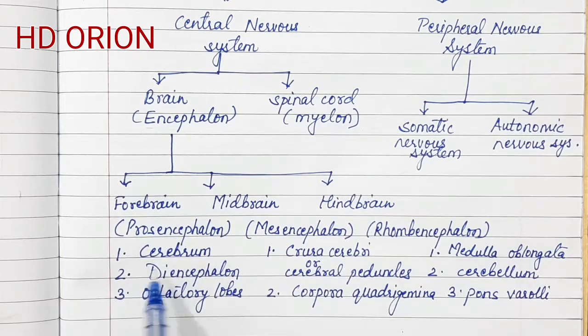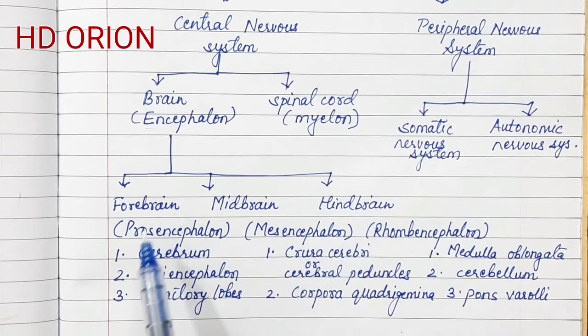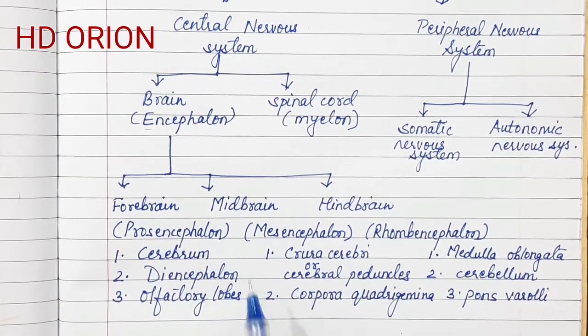In my upcoming video, I will be explaining each part and the functions also of forebrain, midbrain and hindbrain. So these are the subdivisions of brain.